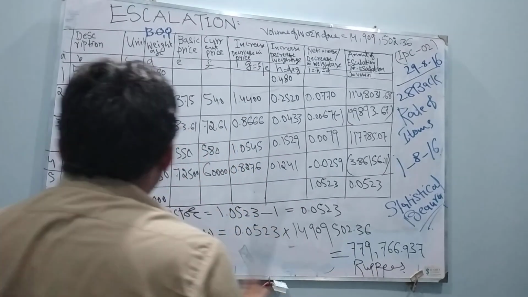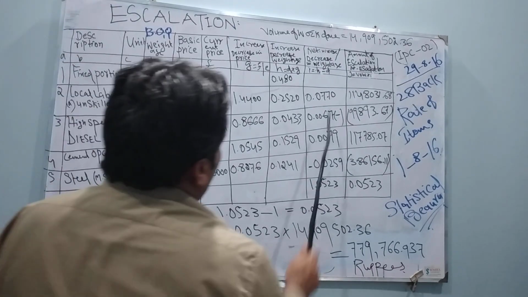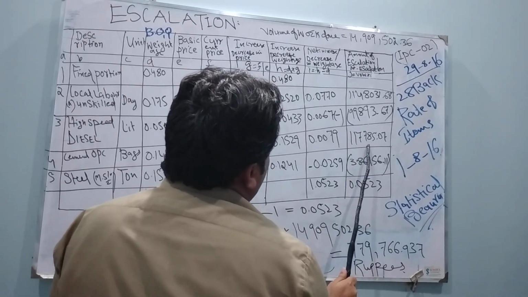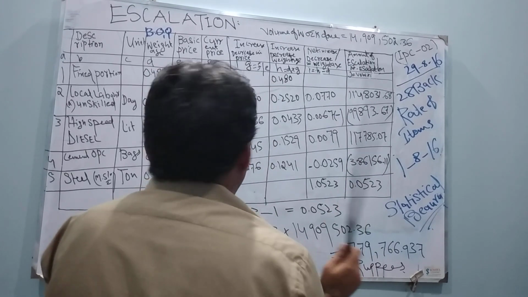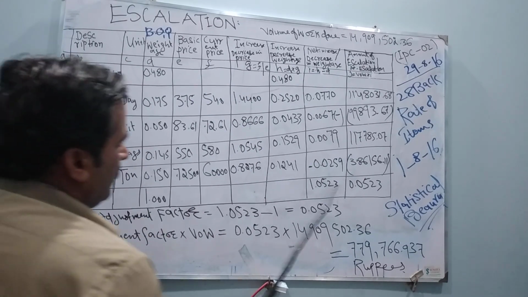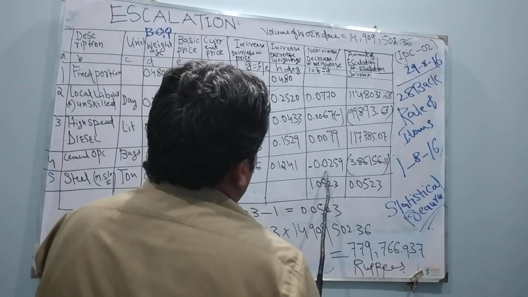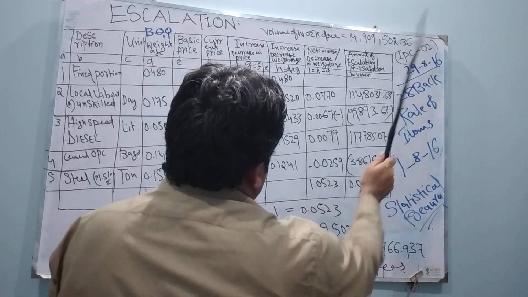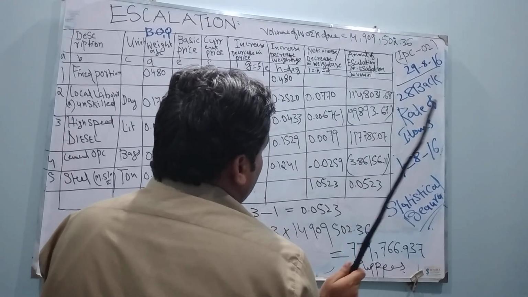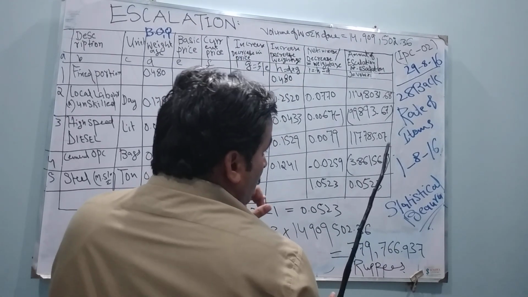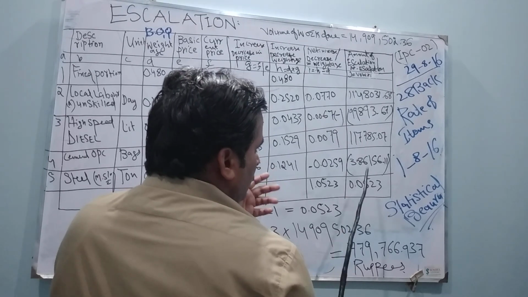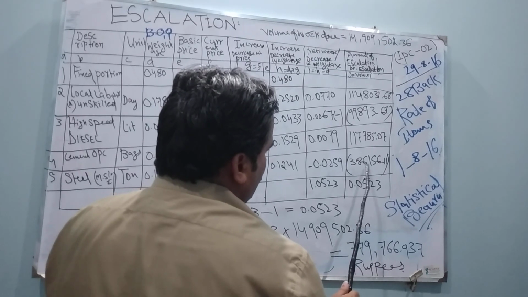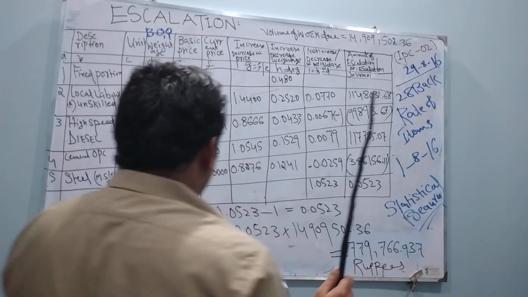Now we are coming to cement OPC. I have 0.0079. I multiply this one and I got 117785.07. For steel, I have minus 0.0259. When I multiply this with 14909502.36, I get a negative. This will also be deducted from the total amount of the bill, 386156.11.